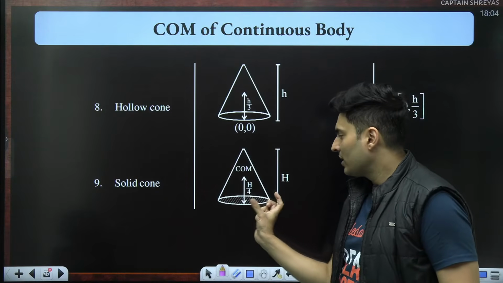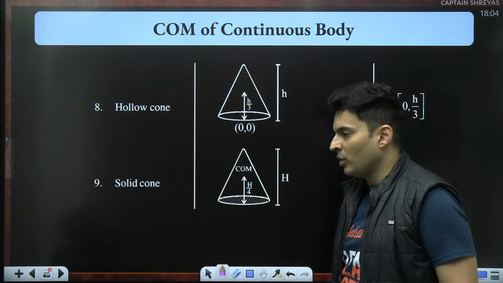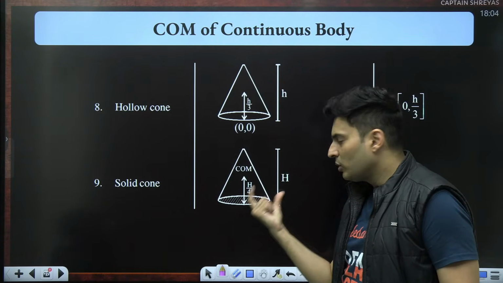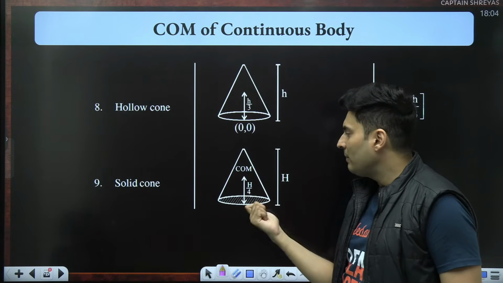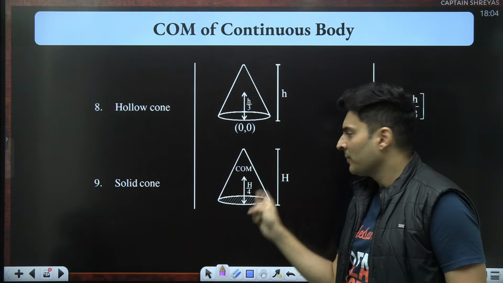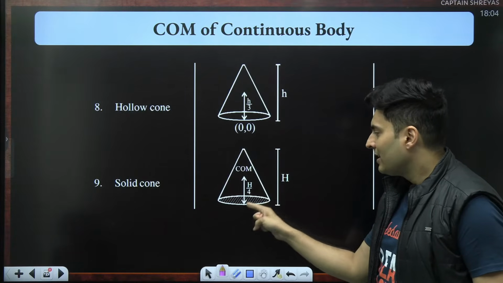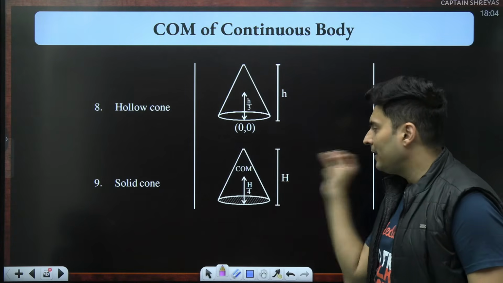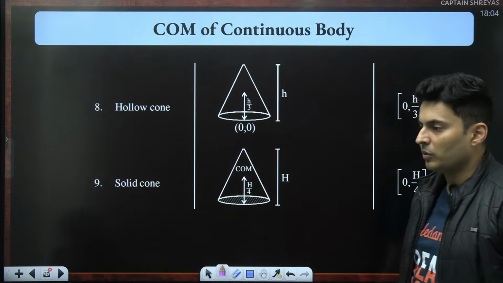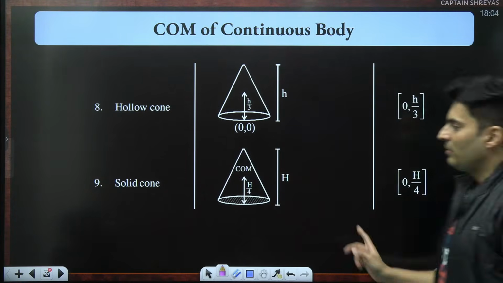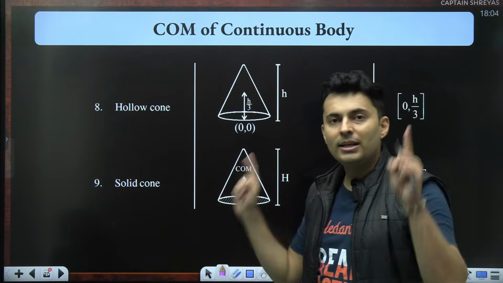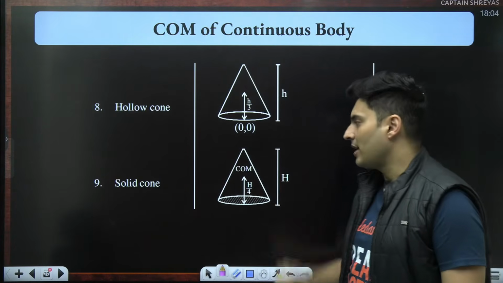Each of those thin wafer-like discs is going to be a dm mass, and you combine all of them together, you find the center of mass is at a distance of the total height by 4 from the base of the cone. It does not depend on the radius, that's the funny part. It only depends on the height. It is h by 4.